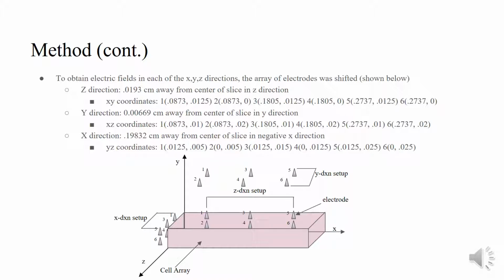And then in the Y direction, since it's so small in the Y direction, the soma to dendrite distance is like 133 microns, so we're only going about 0.007 centimeters above the field to get an idea, because by the time it gets there, it'll already decay.